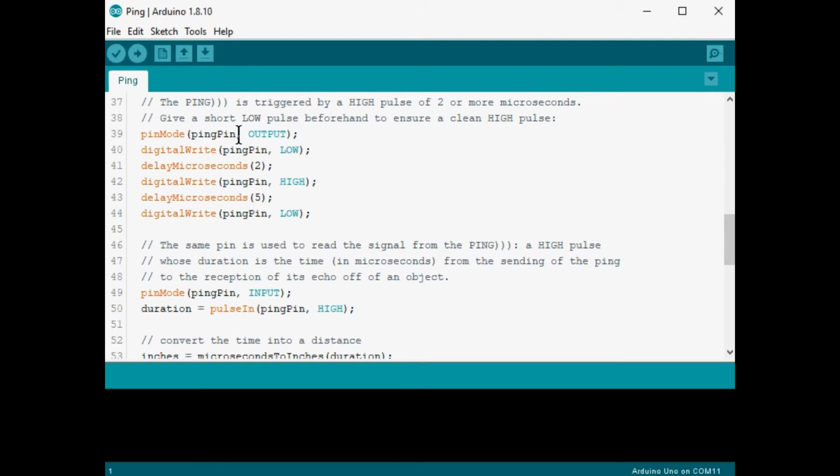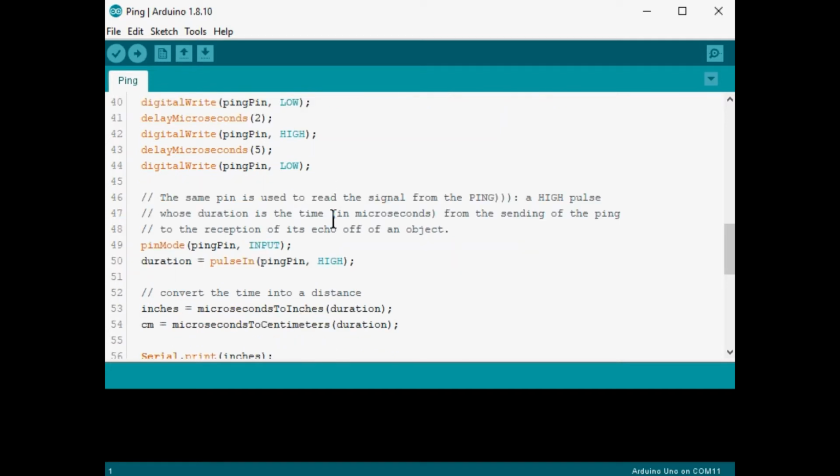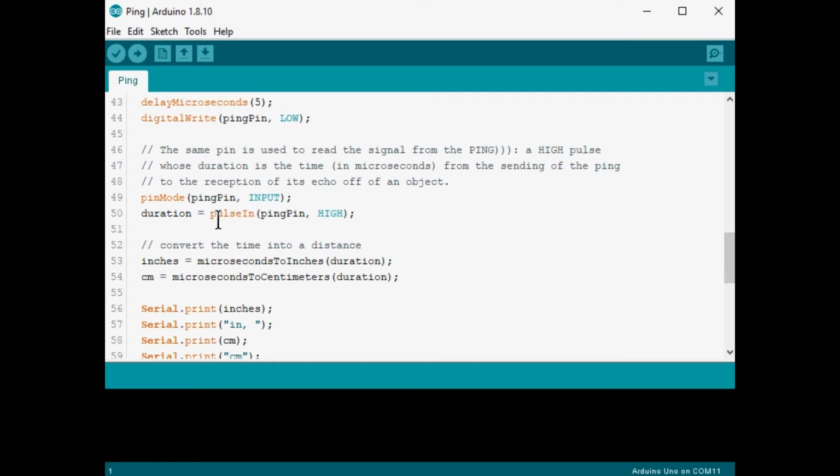It sets the pin as an output, pings it or sets it low for 2 microseconds, then high again for 2 microseconds, then low again, and leaves it low, and then it turns it into an input and listens. And the duration from when it calls pulseIn, time will go by, and that time will be measured.